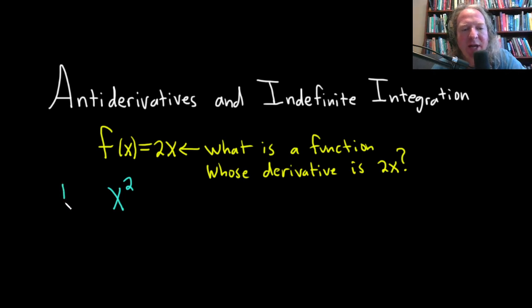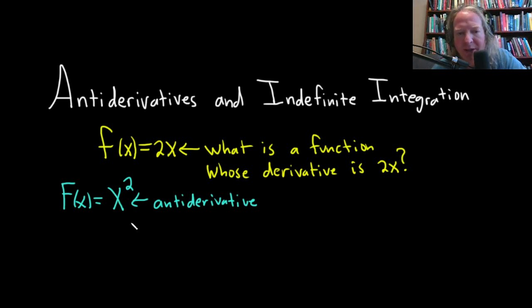I'm going to give this a name. I'm going to call it big F of x. And this is an example of what's called an antiderivative. So we would say that x squared is an antiderivative for 2x because the derivative of x squared is equal to 2x. So the thing is, there's other possible answers.